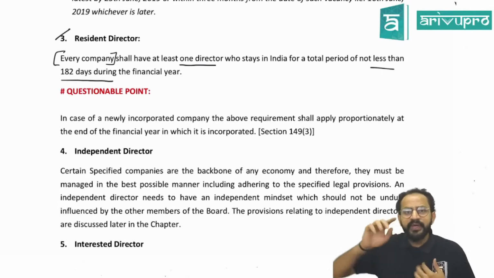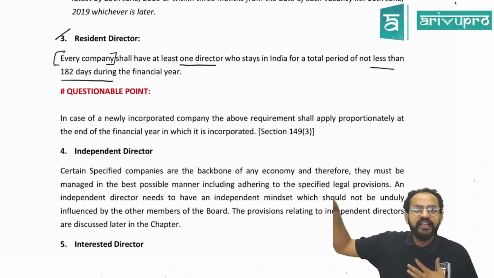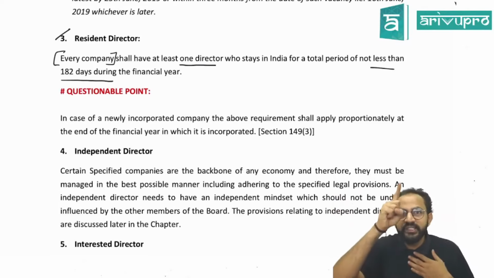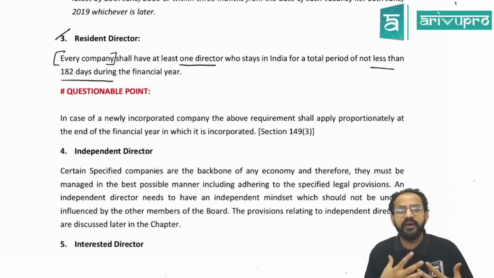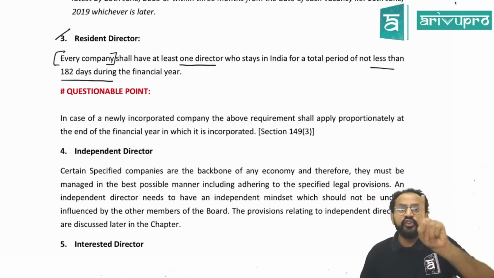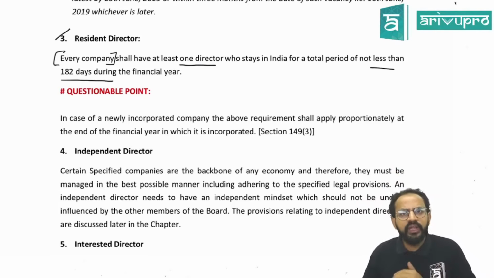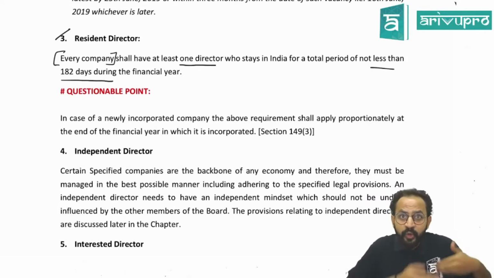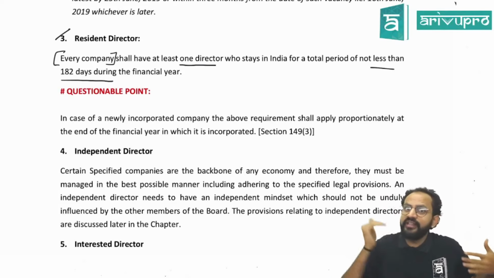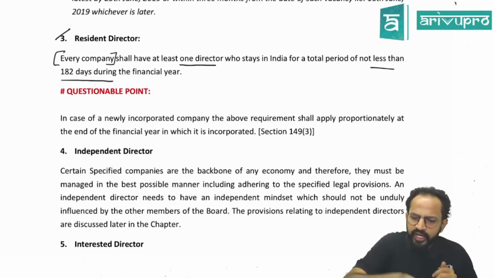So imagine if the person is staying outside India. So the law says at least one person who is a director of such a company should be a resident in India. Sir, what do you mean by a resident? Such a person should have stayed during that financial year, not the previous financial year. Sir, what do you mean by that?